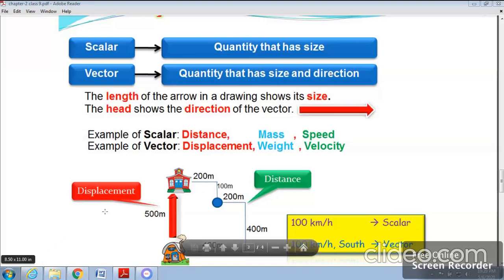Now to represent a vector quantity, we put an arrow on the head of the quantity. Suppose for velocity v, we just put an arrow on it. The length from here to here gives the numerical value and unit, and the arrow gives the direction.